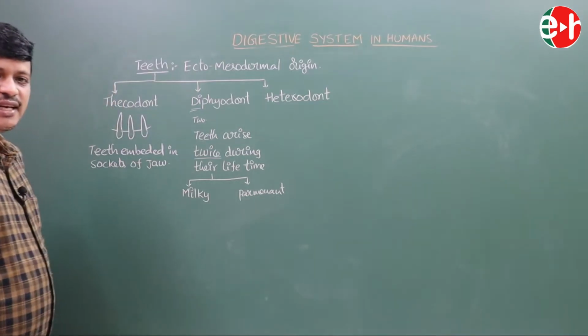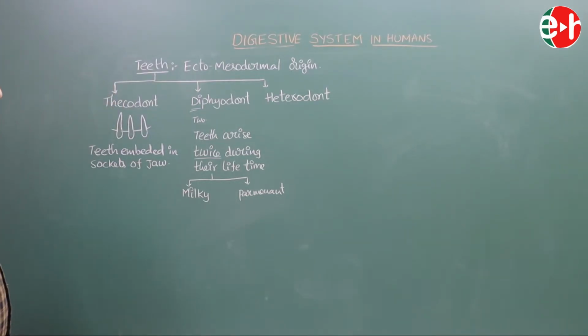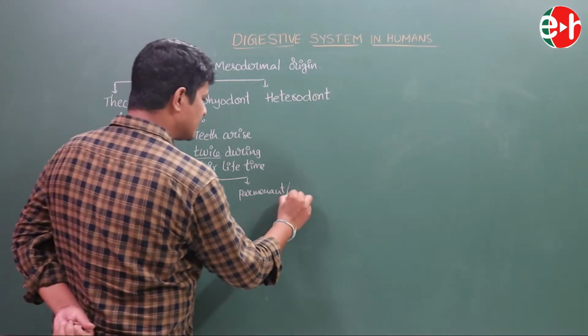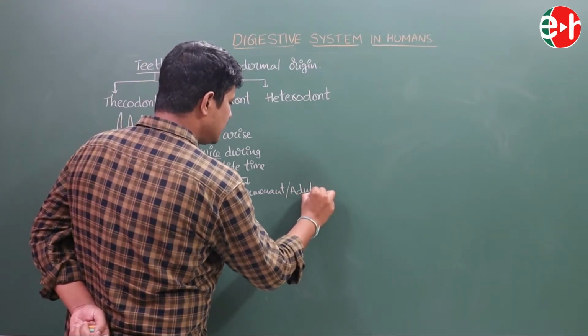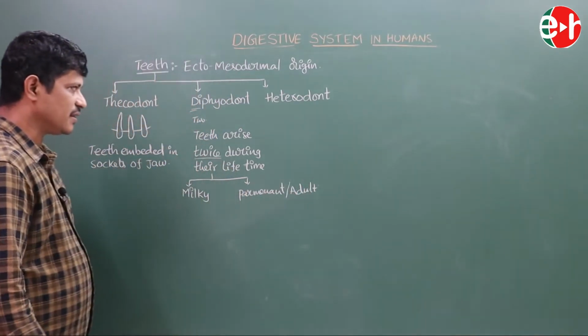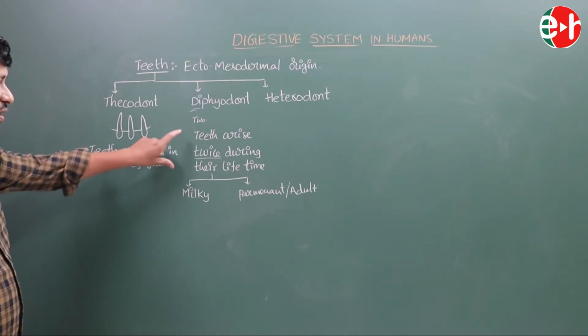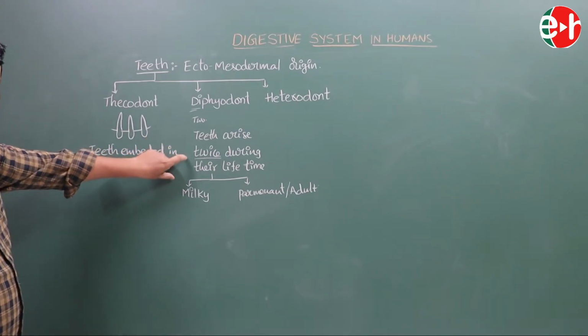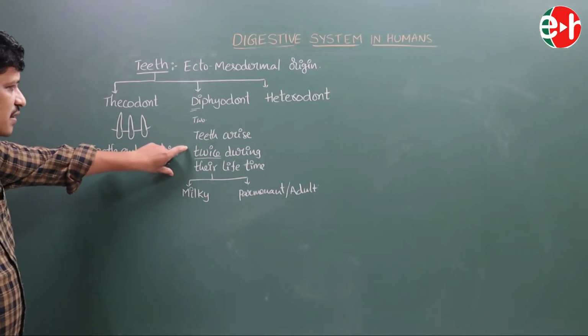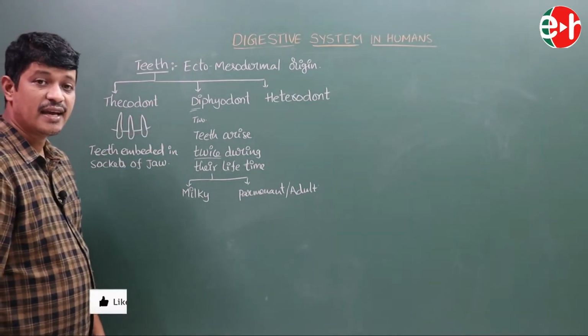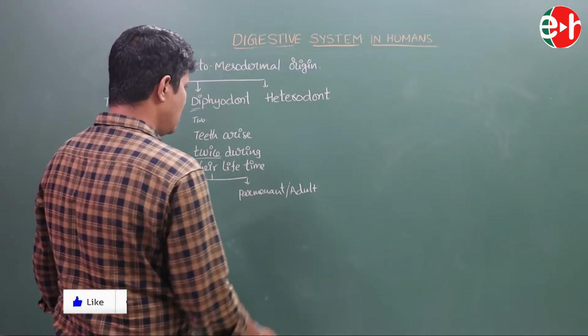The first one is milk teeth, or deciduous teeth, and the second one is adult teeth. Adult teeth are the permanent teeth. So here, the milk teeth and the permanent teeth arise twice during their lifetime. This type of dentition is known as diphyodont type.